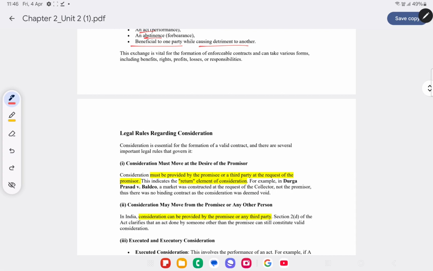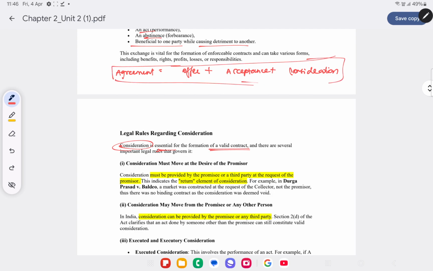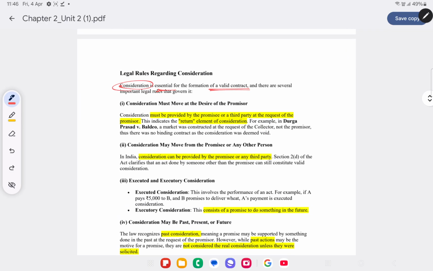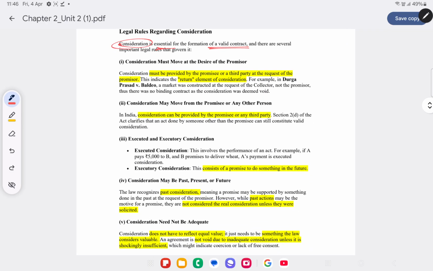Legal rules regarding consideration. Consideration is very important for you to form a valid contract. Because we already saw that an agreement is nothing but offer or proposal plus acceptance plus consideration. An agreement plus legal enforceability will become a contract. So consideration is very important to form a valid contract. Now what are the legal rules regarding consideration?